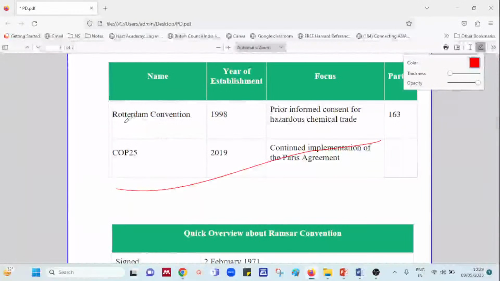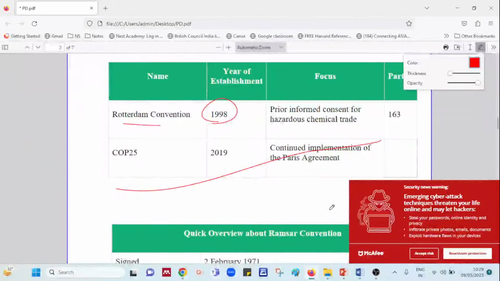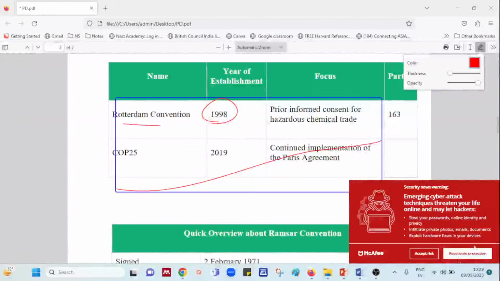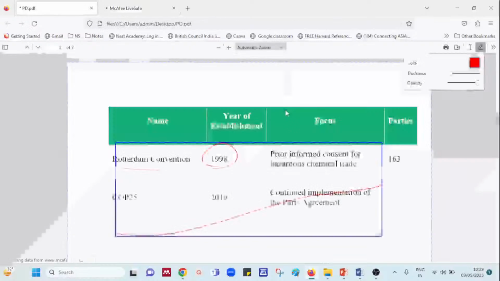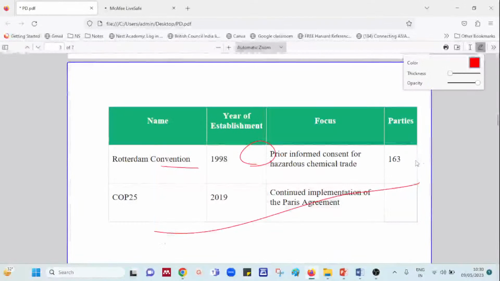We have Rotterdam Convention, which was established in the year 1988, which was prior informed consent for hazardous chemicals trade. So basically Rotterdam was talking about the prior consent, the consent for hazardous chemical trade, with a number of countries involved as 163.